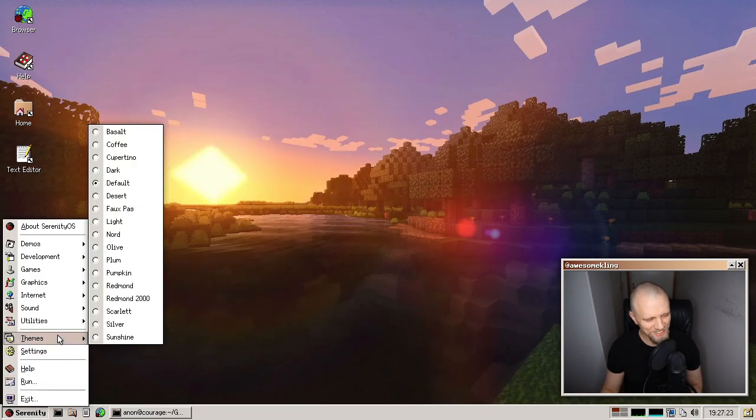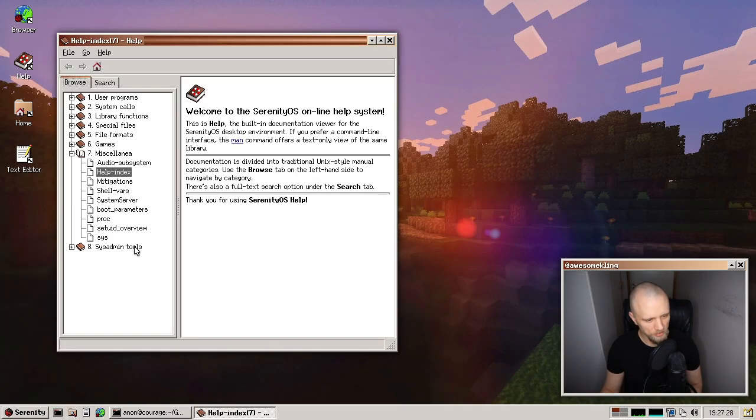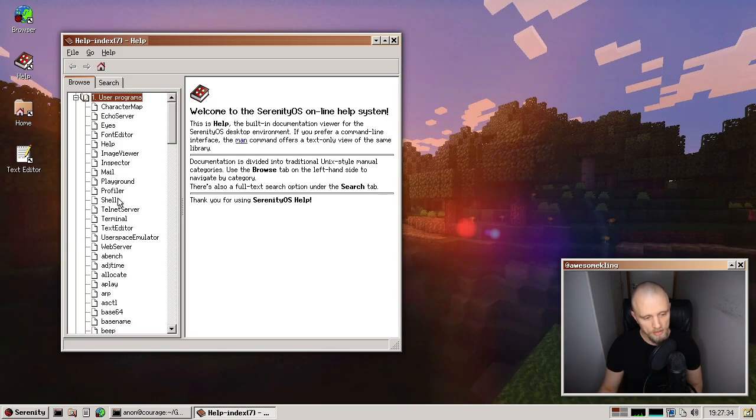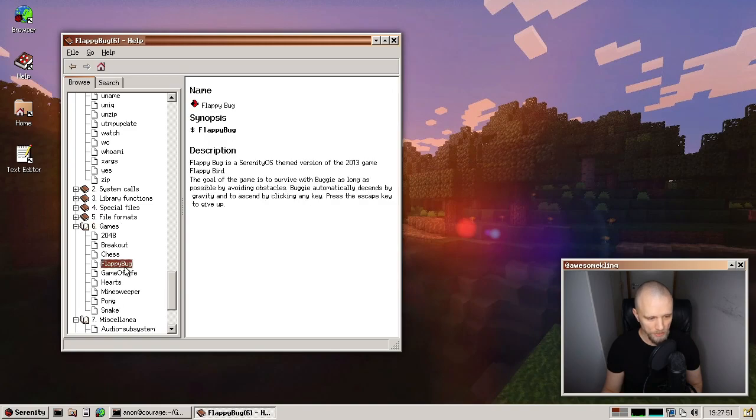Something else that's pretty neat is, let's see, I think in help, there was something I wanted to show. A bunch of people have improved our documentation this month by adding new pages about various apps and improving existing pages. That's really, really cool. And I think even stuff like games now have their own documentation pages where you can read about how does Flappy Bug work?